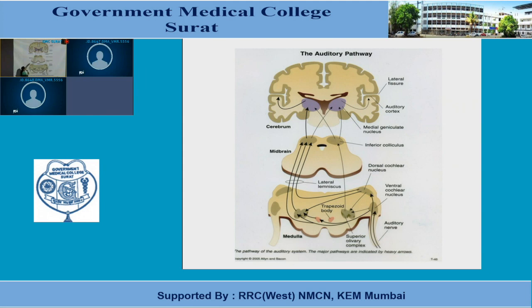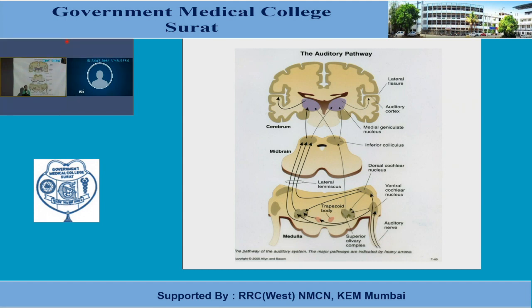Here, almost all the fibers will be relayed in the nucleus of inferior colliculus. From here, the fibers will arise and carry signals to the medial geniculate body. From the medial geniculate body, fifth order neurons will arise and carry signals to the primary auditory cortex through the auditory radiations. So the signals are projected through the auditory radiations from the medial geniculate body into the primary auditory cortex.